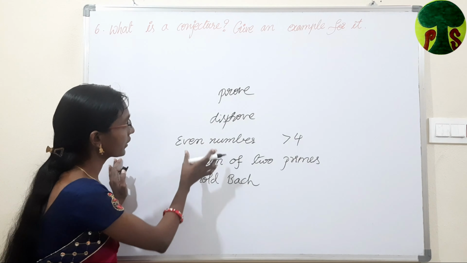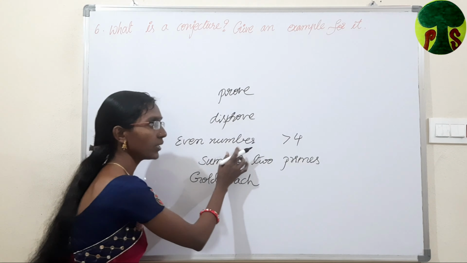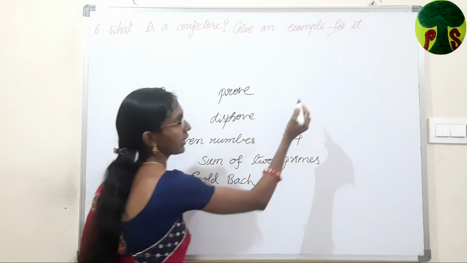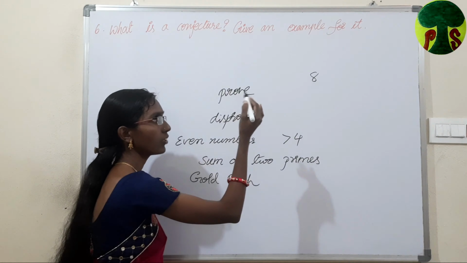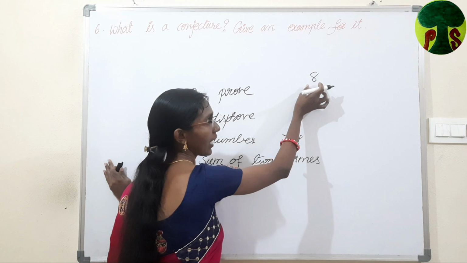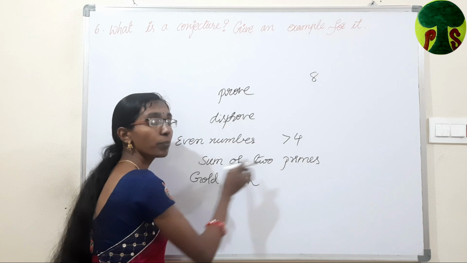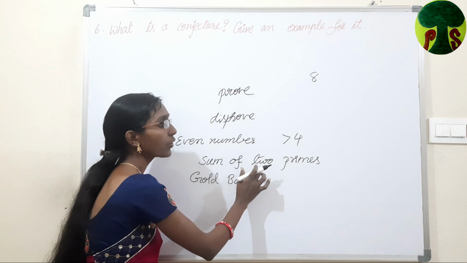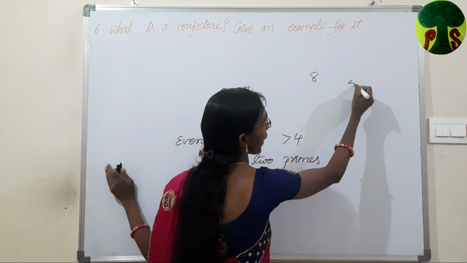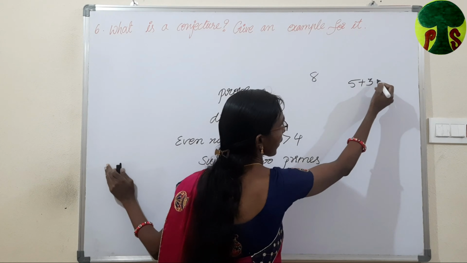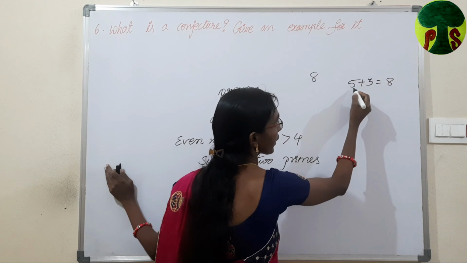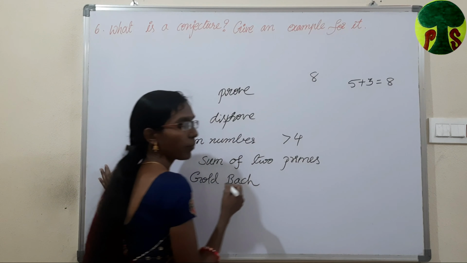Let us consider one example for this. Even numbers which are greater than 4. I am taking 8. We have to express this as the sum of 2 prime numbers. 5 plus 3 is equal to 8. Here 5 and 3 are 2 prime numbers.